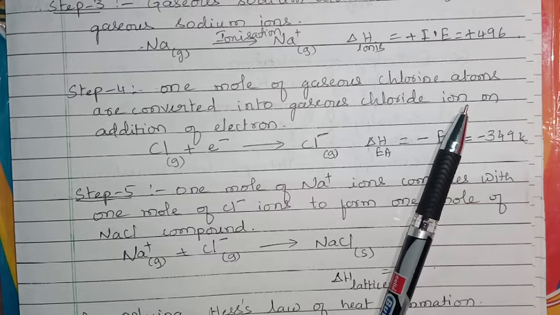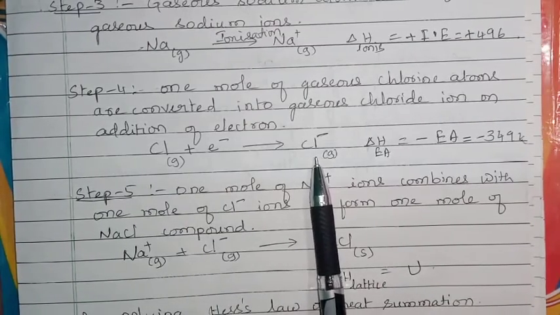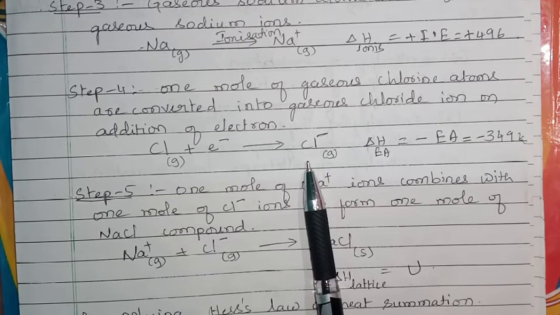So sodium has lost an electron, meaning a free electron is available in that flask, and chlorine has affinity to accept an electron. So that liberated electron is taken by chlorine, so Cl is converted to Cl minus, and during this energy is released.